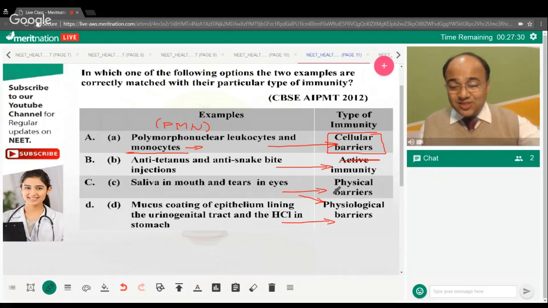So it is a physiological barrier, and the mucus coating of epithelium lining the urinogenital tract and the HCl in the stomach is a physical barrier. So that's the way to answer it. Okay, I hope this is clear. D is a chemical barrier. C, mucus coating or mucus lining in the urinogenital tract, you can say, okay, as a chemical barrier also, or a physical barrier.